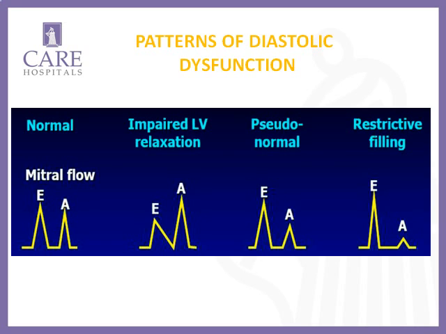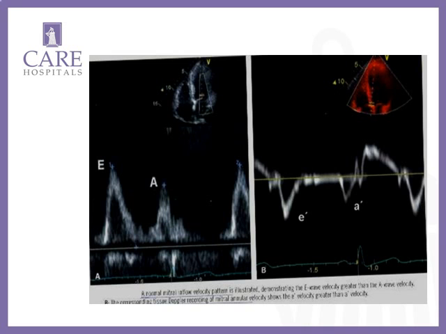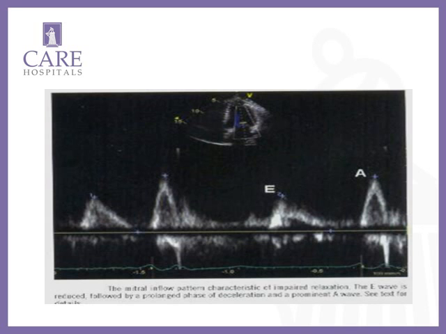Impaired relaxation pattern, pseudo-normal pattern or restrictive filling pattern. This is an example of normal filling patterns. E and A are normal. The E/A ratio is between 0.75 and 1.5, with a normal E wave. E dash is bigger than the E wave. Impaired relaxation pattern.